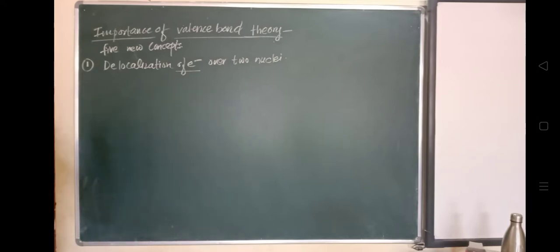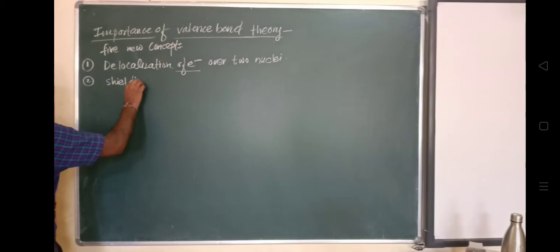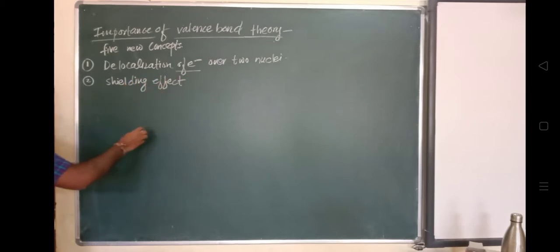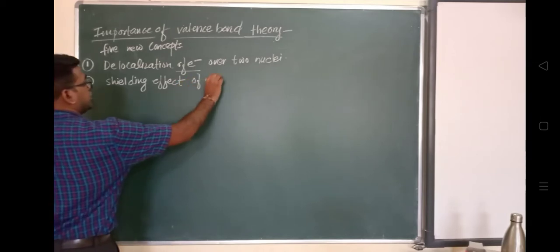The second one is about the shielding effect. We can say it is the reduction in the effective nuclear charge. Due to reduction in effective nuclear charge, it gives rise to what is called the shielding effect of electron.